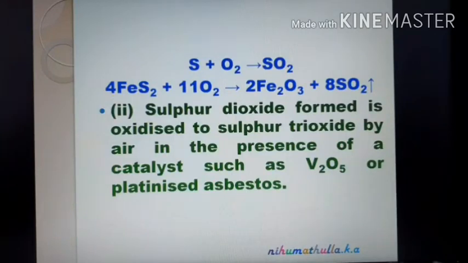In the second step, the sulfur dioxide prepared in the first step is oxidized to sulfur trioxide SO3 by air in the presence of a catalyst such as vanadium pentoxide V2O5 or platinized asbestos. SO2 plus O2 gives SO3.